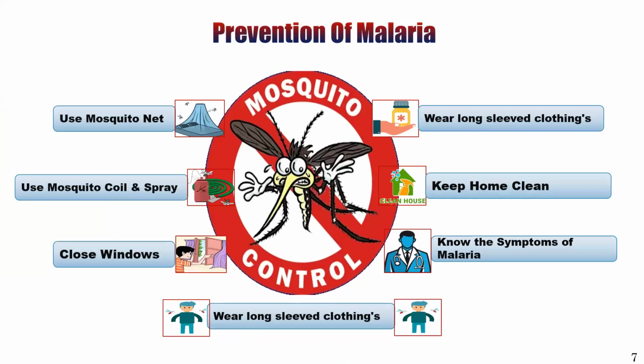Now, prevention of malaria. Use a mosquito net, wear long-sleeved clothing, use mosquito coil and spray, keep your home clean, close windows, and know the symptoms of malaria.